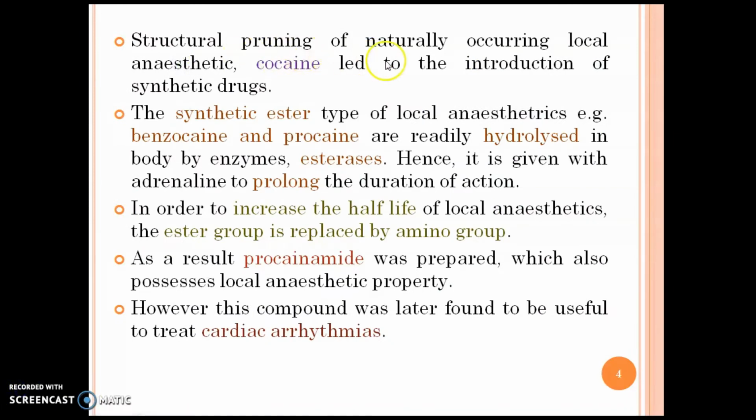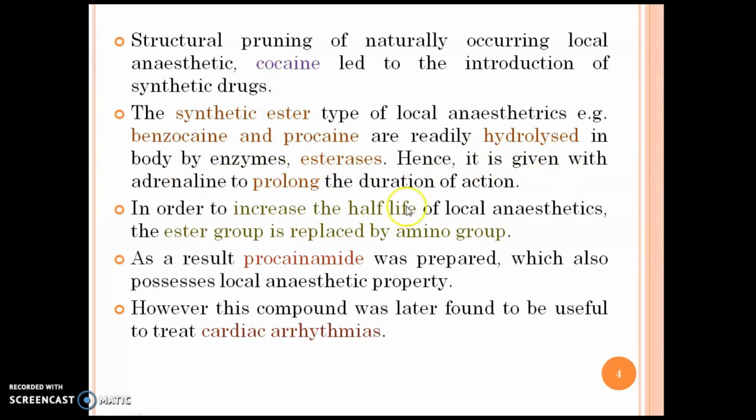The structure of the naturally occurring local anesthetic cocaine led to the introduction of synthetic drugs. It means different synthetic drugs were introduced from cocaine. The synthetic ester type local anesthetics, for example benzocaine and procaine, are readily hydrolyzed in the body by the enzyme esterase.